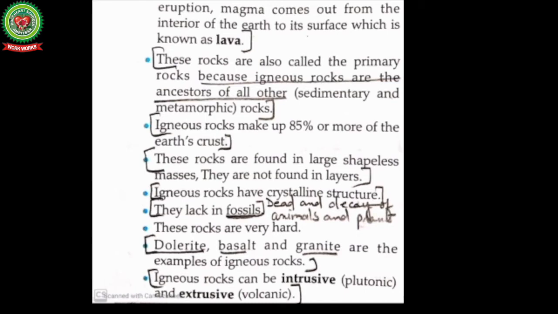These rocks are found in large shapeless masses. They are not found in layers, so they are shapeless. Igneous rocks have crystalline structure. They lack fossils. Fossils means dead and decayed animals and plants. These rocks are very hard. Dolerite, basalt, and granite are the examples of igneous rocks.